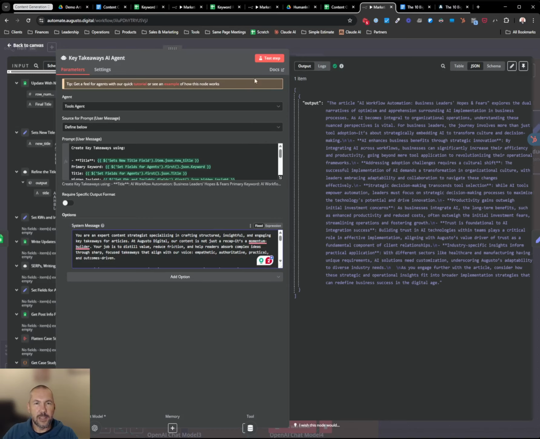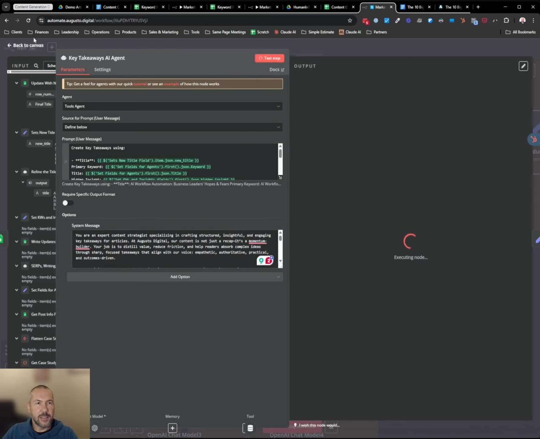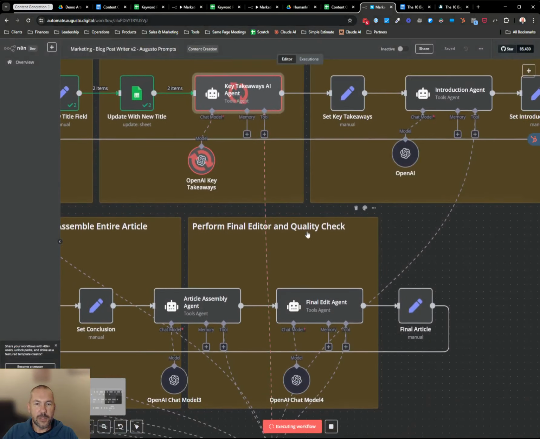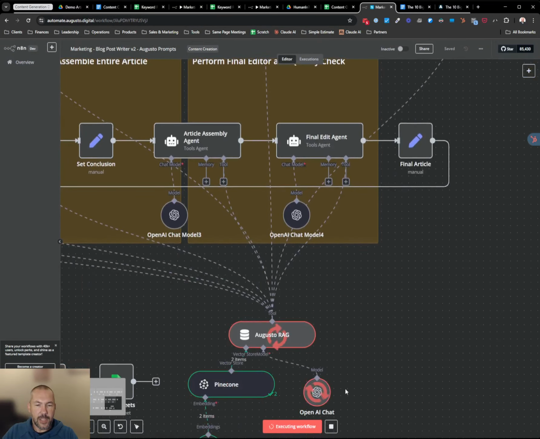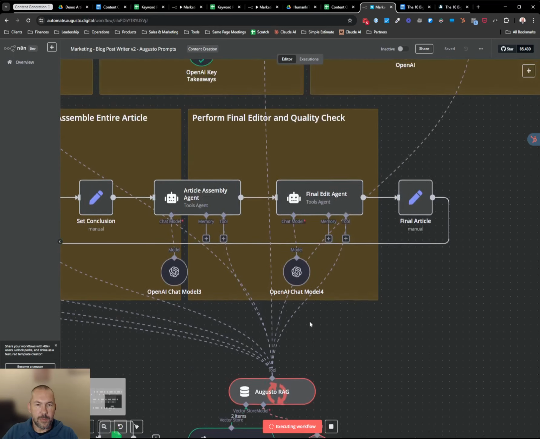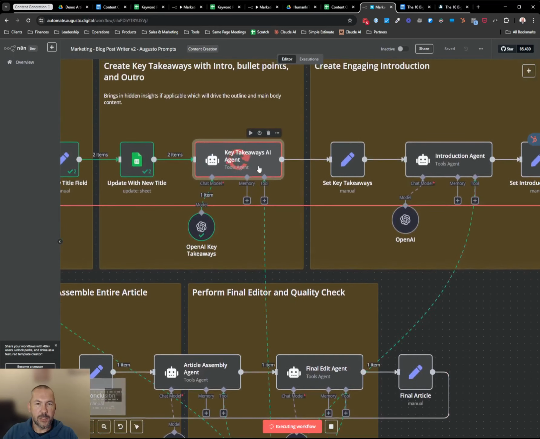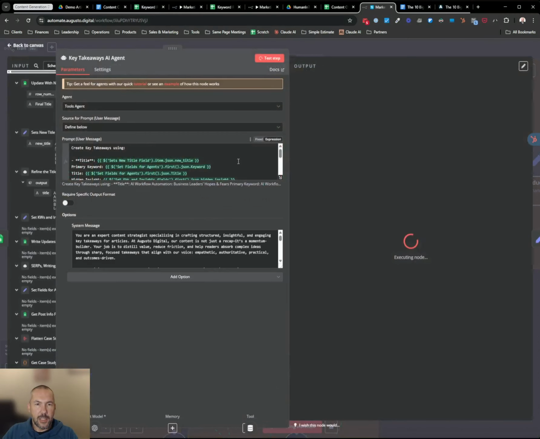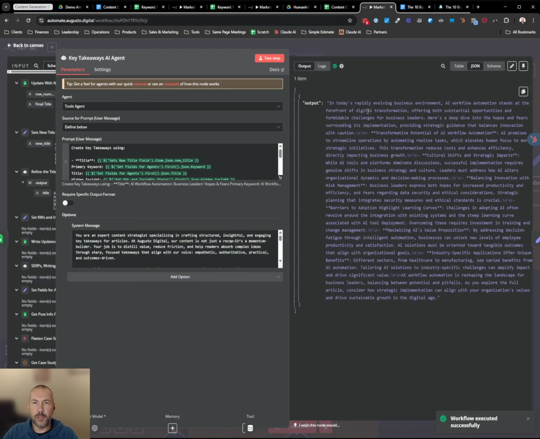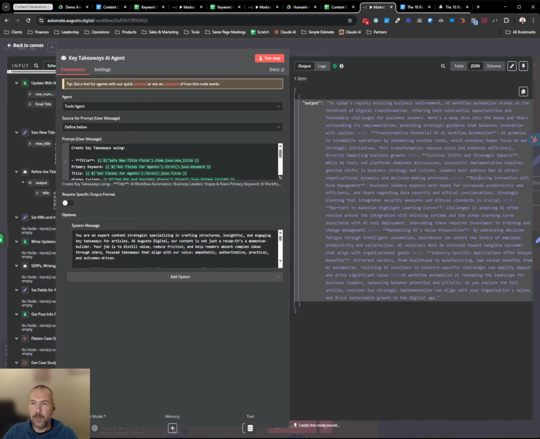And so if I run this, we can test this step. And if I step back, you can see it's going down here. It's hitting our RAG and retrieving information. And then once it's done, it'll come back up here and go back into it. It's still executing the node here, spits out this information, and it's going to write a set of key takeaways. It'll be a little difficult to read because it's not formatted very nicely, but here are some of the key takeaways: cultural shifts and strategic impacts, balancing innovation with risk management, et cetera, et cetera.